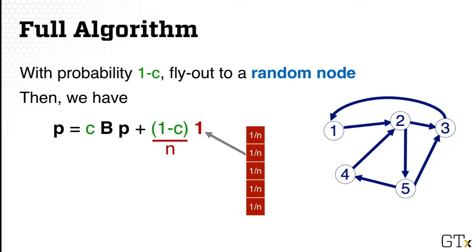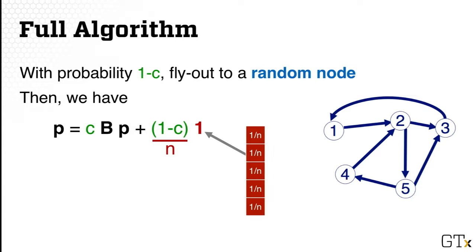So now we can look at the full algorithm. Here in the formula, what you see is very similar to what you previously saw, which is p equals Bp, which we know we can solve exactly by using an inverse operation. The only new thing that we added is the constant c, or specifically 1 minus c. We call 1 minus c the fly-out probability, meaning the teleportation probability for the random walker to go to any random node in the graph.